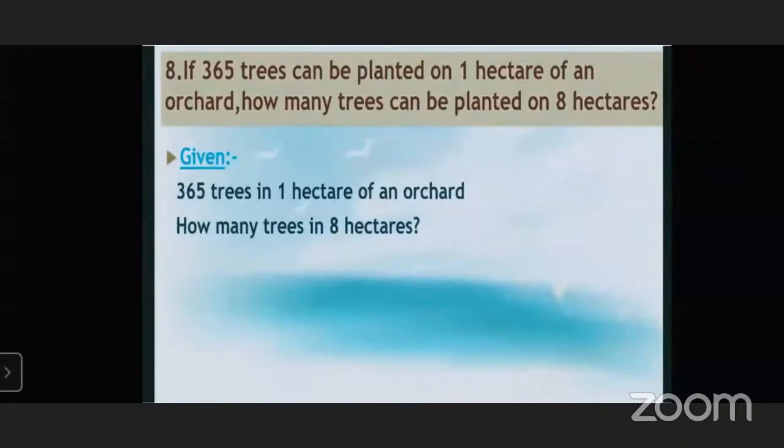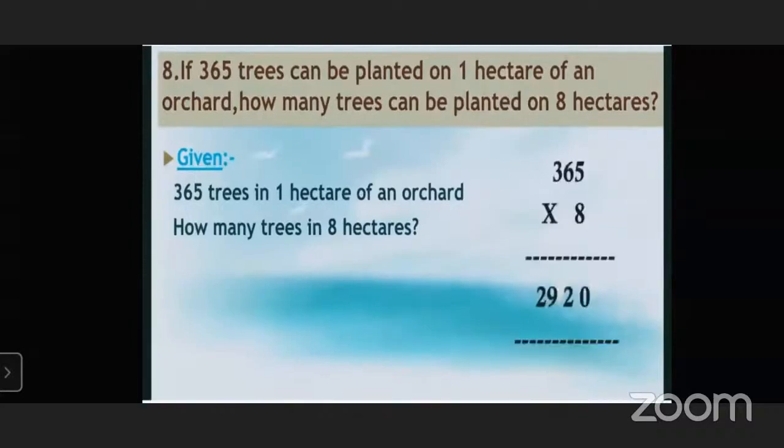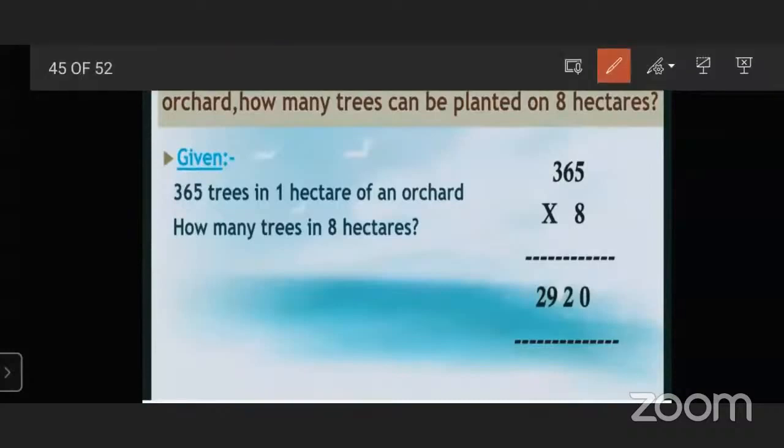So what do we have to do? Multiply 365 and 8. Multiplying 365 into 8, we get this type of operation. 8 5s are 40. So we write 0 here and 4 is carried over.